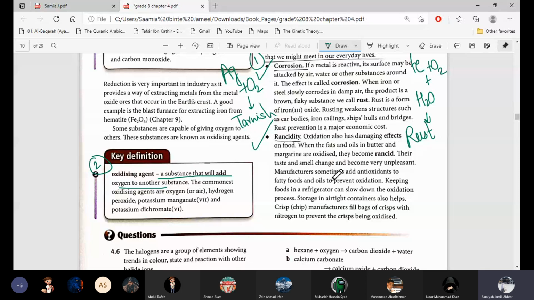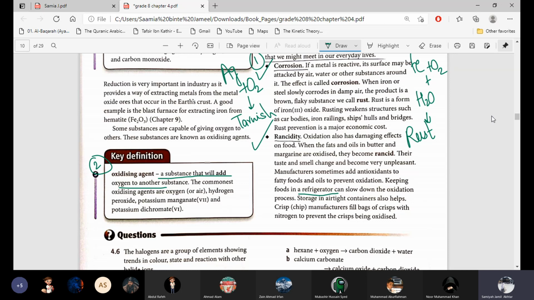Manufacturers sometimes add antioxidants to fatty foods and oils to prevent oxidation. Food has to be kept in the refrigerator to slow down the oxidation process and to slow down decomposition. If we leave them outside, then the oxidation process increases, and they very quickly go stale.